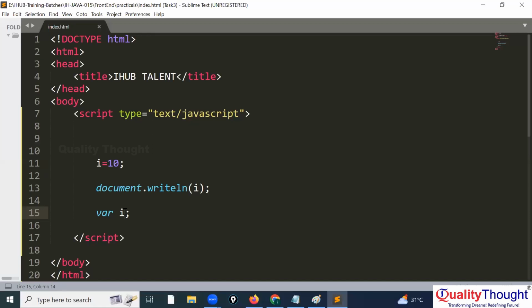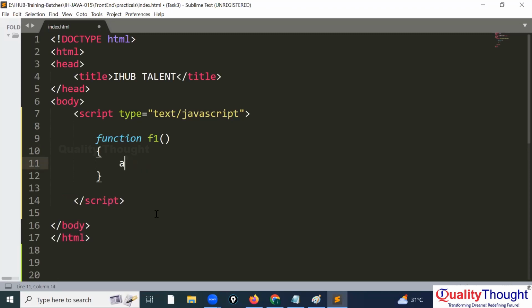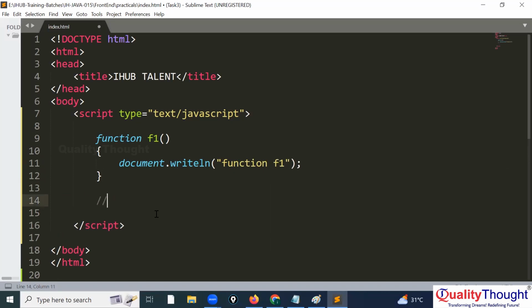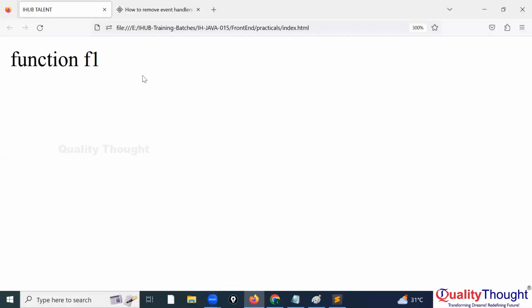One more example I will give you. I am declaring a function. How to declare a function? function F1, and inside it document.writeln with the text function F1. Then we are going for calling. How to call? F1. So first declaration, then calling. This is declaration only, right? Yes, sir. The output will be function F1, because first is declaration, sir.